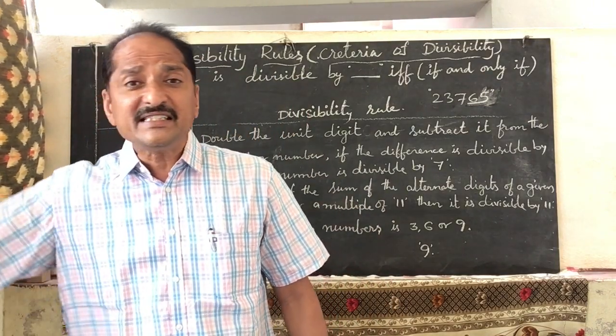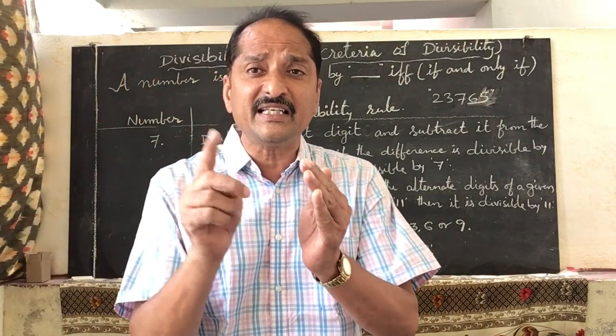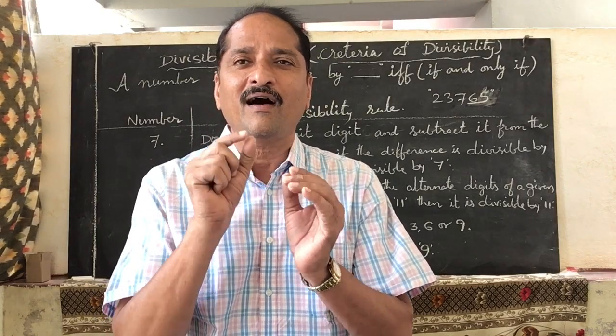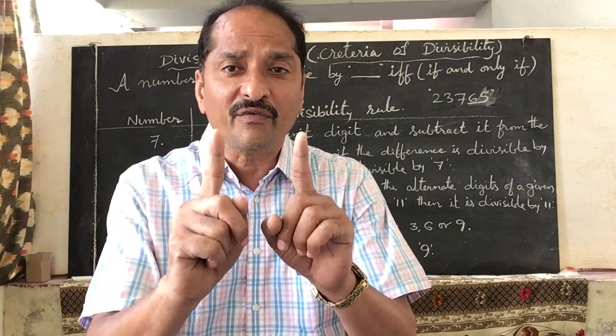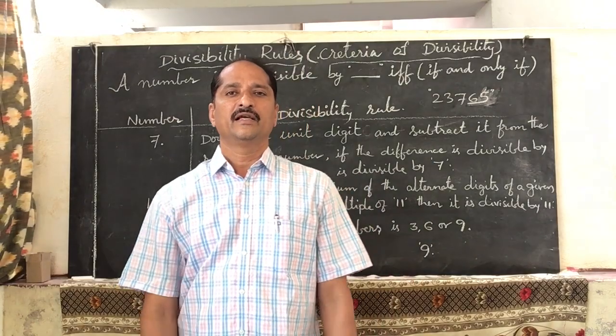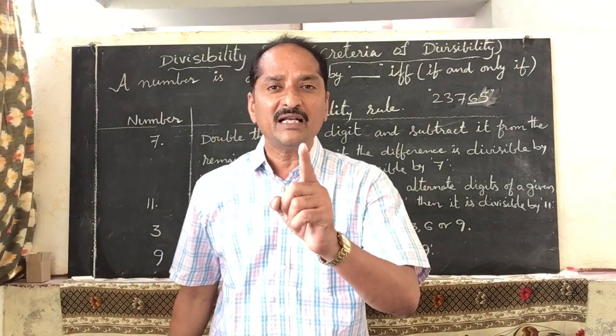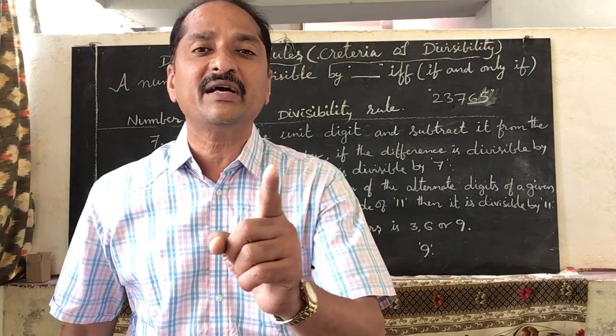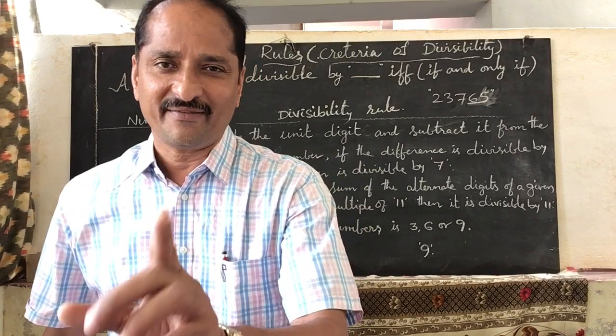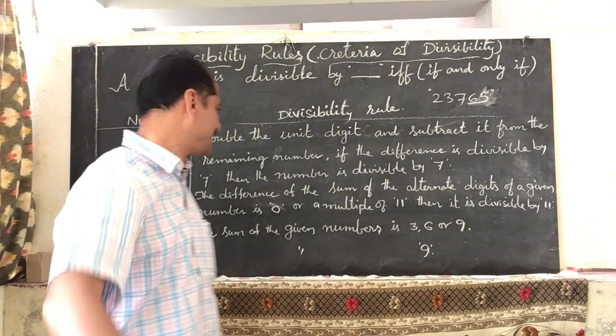If the difference is 0 or a multiple of 11, then that number is divisible by 11. Okay, once again, repetition here.